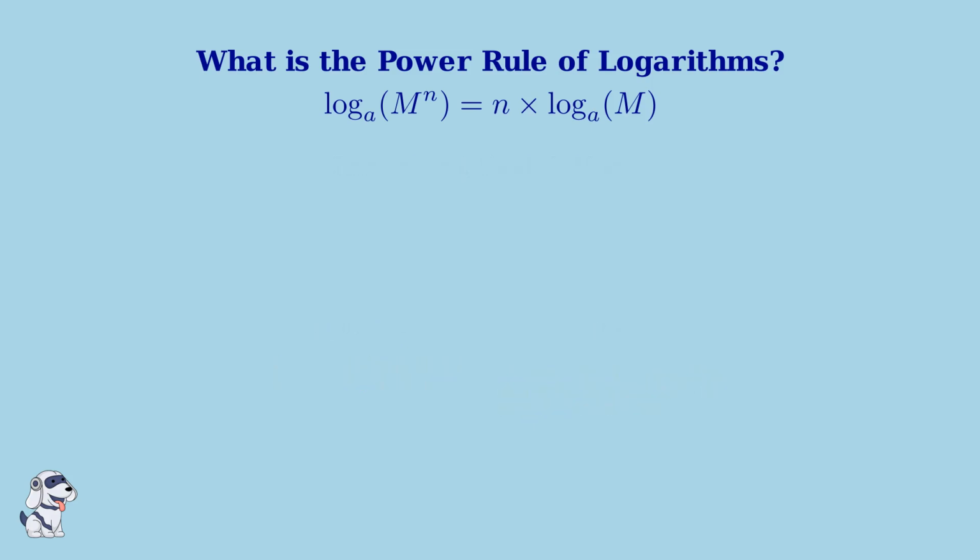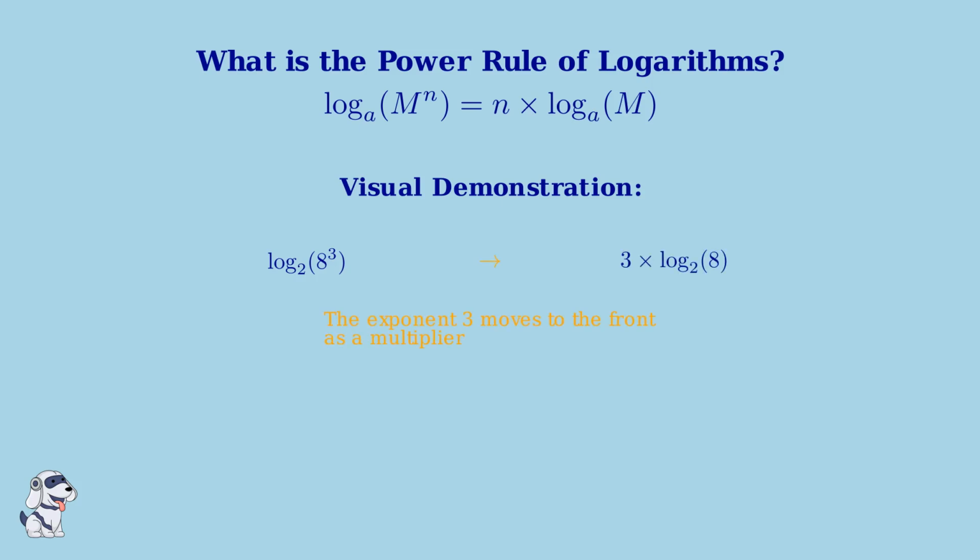Now let me show you visually how this rule works with a simple example. Here's a concrete example. If we have log base 2 of 8 to the third power, the power rule tells us we can move that exponent 3 to the front as a multiplier, giving us 3 times log base 2 of 8. The key insight to remember is that exponents inside logarithms become multipliers outside. This transformation is what makes the power rule so powerful for simplifying complex logarithmic expressions.